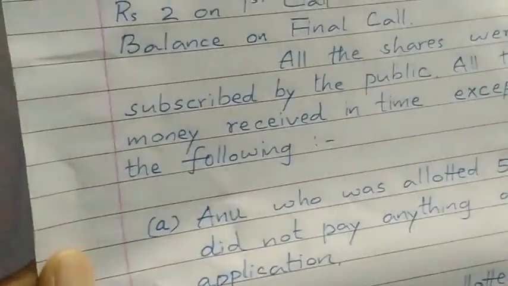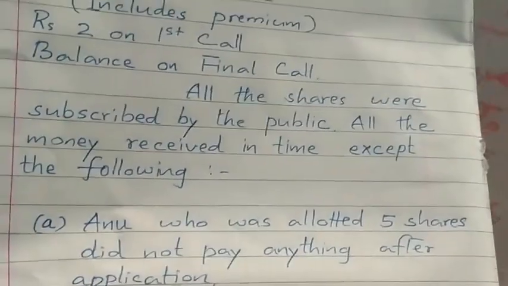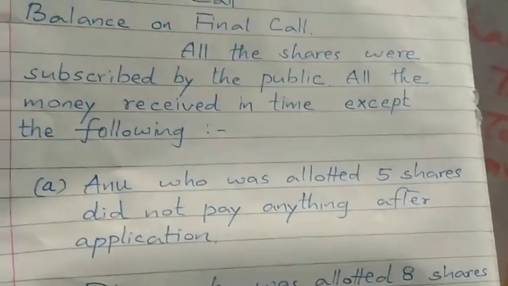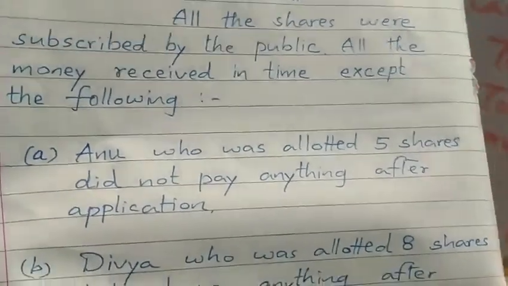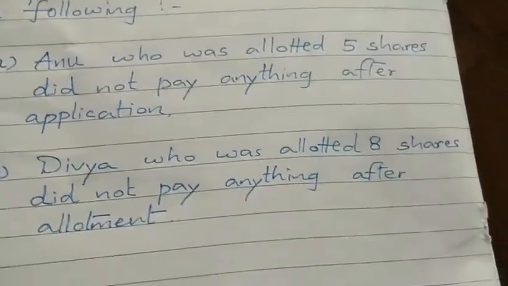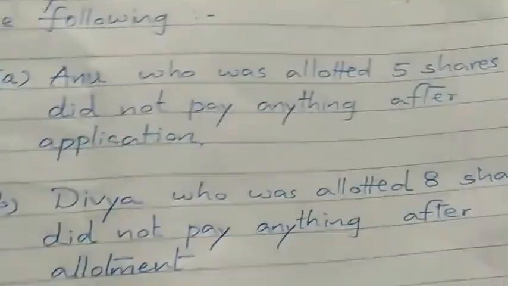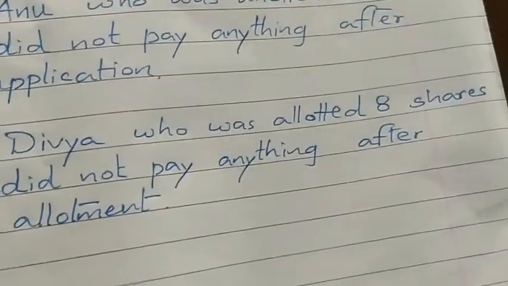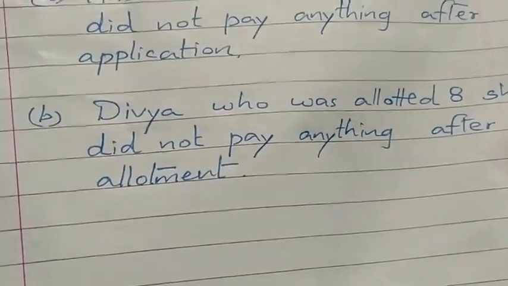All the shares were subscribed by the public. All the money was received in time except the following. Point number 1, Anu, who was allotted 5 shares, did not pay anything after application. Second point, Divya, who was allotted 8 shares, did not pay anything after allotment.